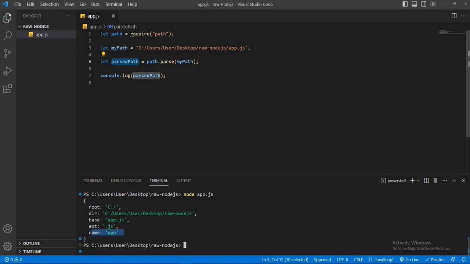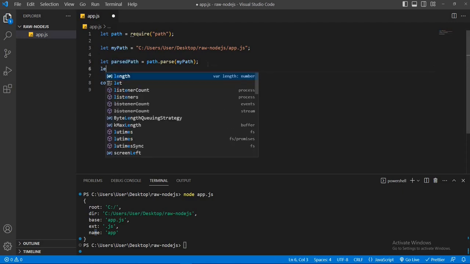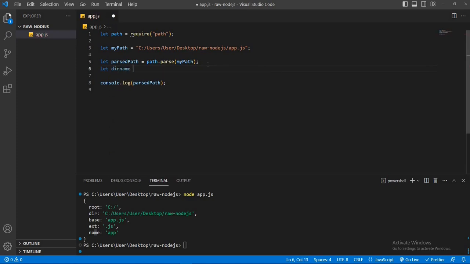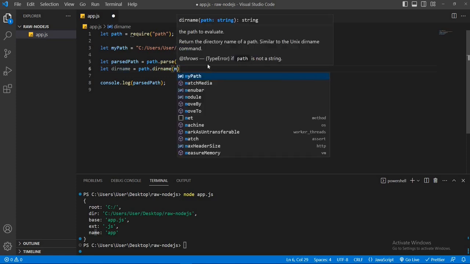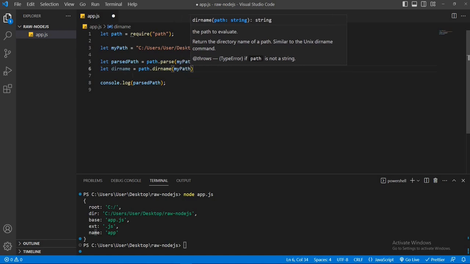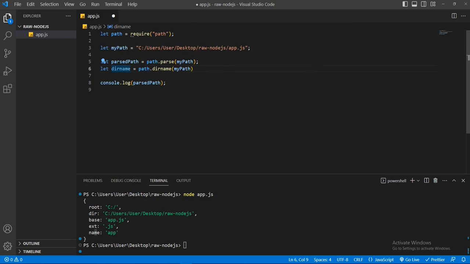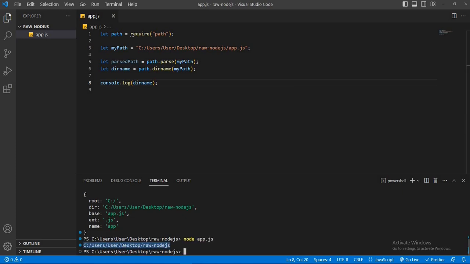Alright, but if you wish, then you can get the file path directory or base name or extension or file name value separately. So let's see how to get these values separately. For example, I'll declare a variable, let dirName. This path module provides us a dirname method to get the file directory. So I'll call this dirname method. This method expects a path string as parameter. So I'll pass here my path, and this method returns the directory path string. Now I'll console this dirName. Now save the file, run the file, node app.js. You can see this is the file directory.